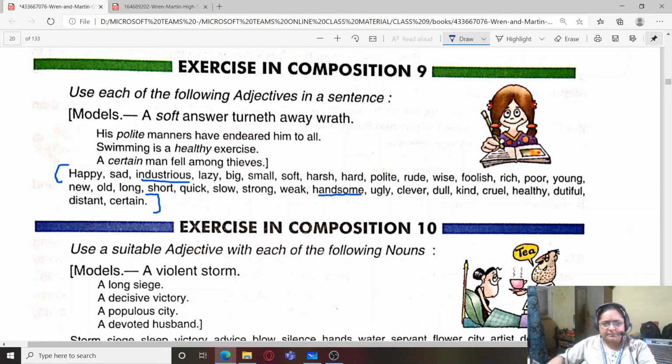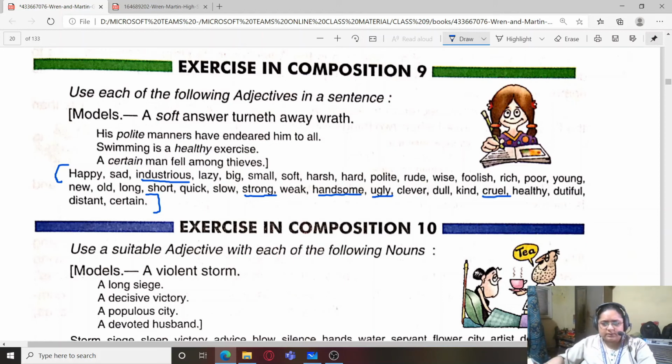Like handsome: the handsome actor was walking down the red carpet. Strong: he is a strong man. Ugly: the ugly duckling grew into a beautiful swan.